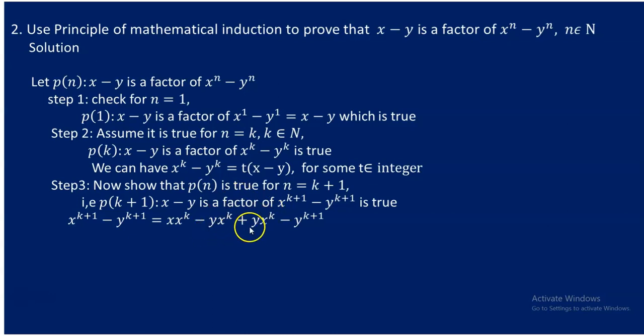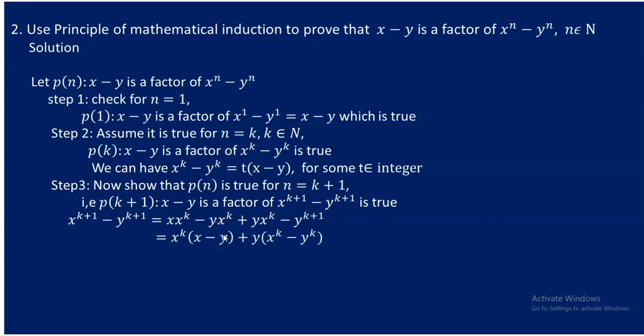I intentionally added these two in order to have this expression, students, x to the power of k minus y to the power of k, because whenever you are applying this principle of mathematical induction, you need to create a mechanism where you can apply step 2. So for this sake you need to have negative and positive identical terms that can cancel each other, used in the middle, no problem.